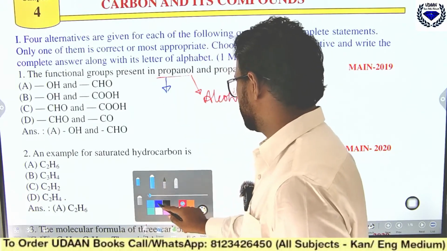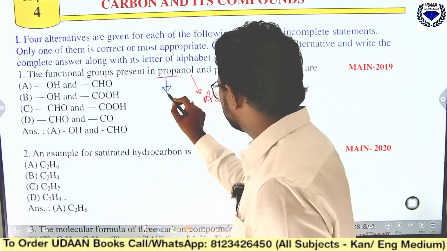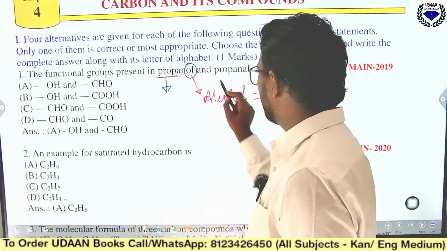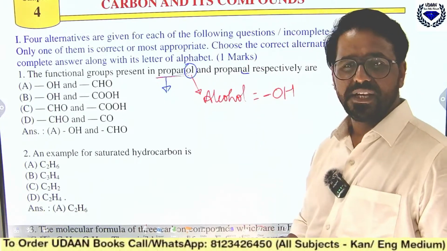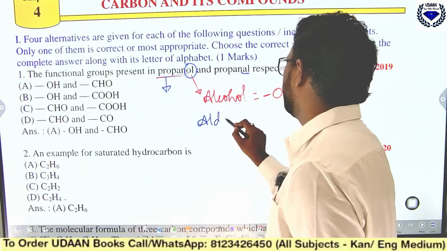Just a second. So prop means 3. So you can find what here? This is propanol, the alcohol group, and it is aldehyde. So what is the functional group for aldehyde?